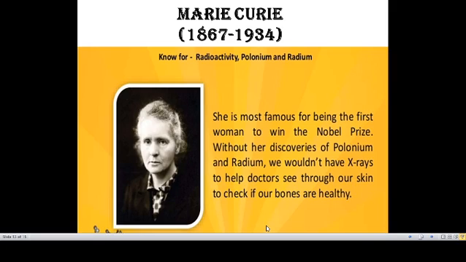And the next one, Marie Curie. Marie Curie is known for radioactivity, polonium and radium. She was the first woman to win a Nobel Prize, and she was a French physicist. She was very famous for her work in radioactivity. She discovered two elements, polonium and radium. She was awarded the Nobel Prize in 1903 for physics and 1911 for chemistry.